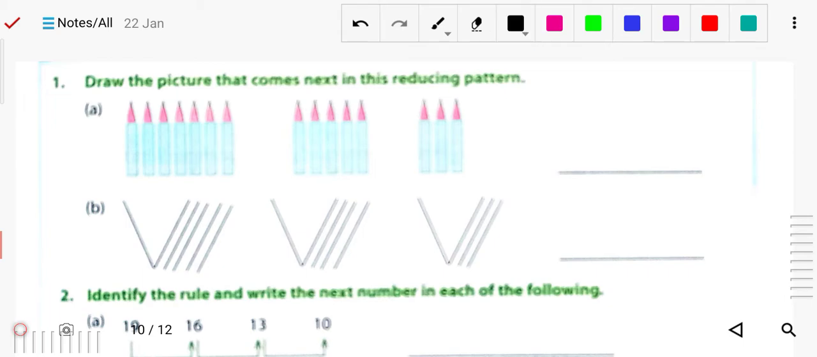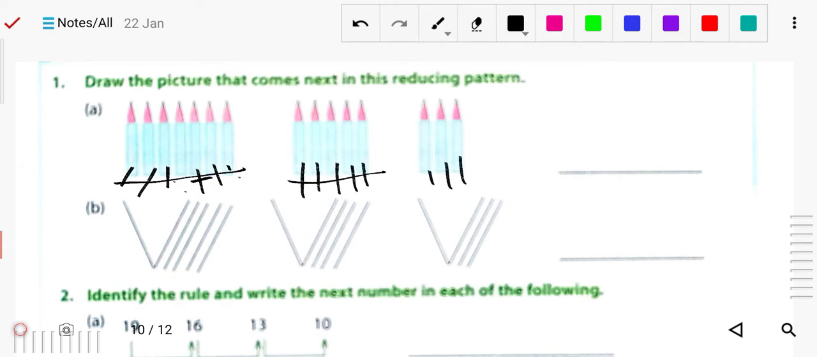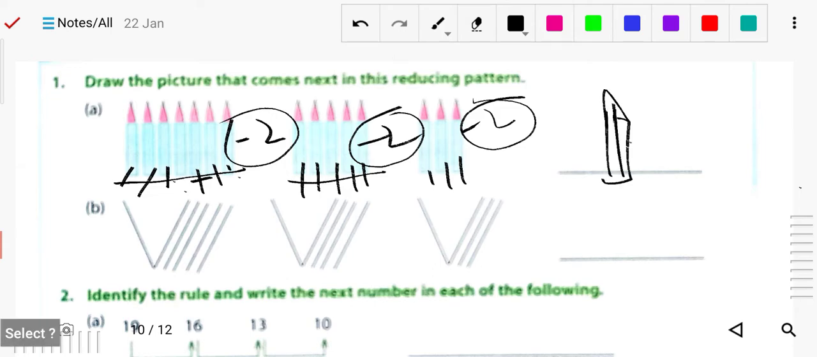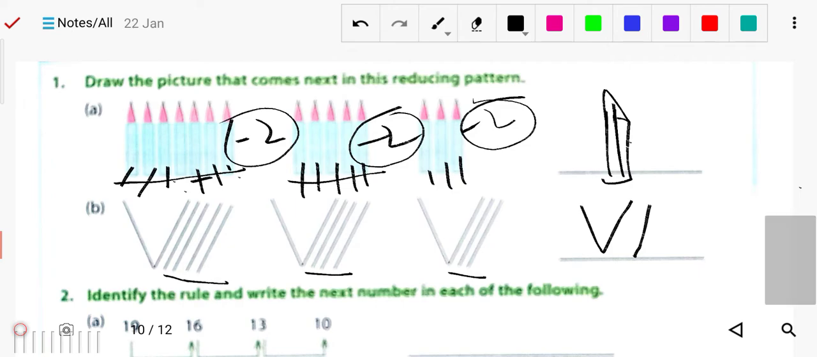Shrinking means, you can see here 2, 2, 4, 2, 6. Here you can count 1, 2, 3, 4, 5, 6, 7 are there. Here you can see 1, 2, 3, 4, 5, 2 decreased. Here now 1, 2, 3, 2 decreased. So next time 2 will be decreased, all the time minus 2, minus 2, next minus 2. So now only one pencil will be left here. Okay, so that is a pattern. Here now is 3, now here is 2, so next time it will be only 1. So likewise, this is the reducing pattern.